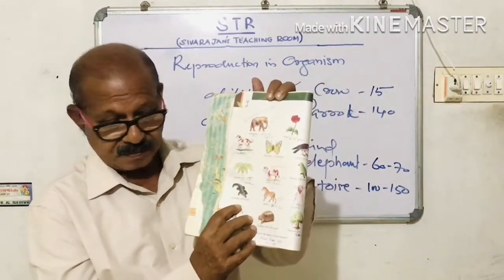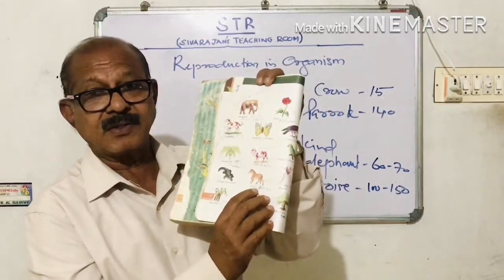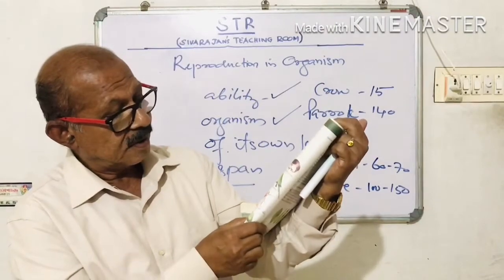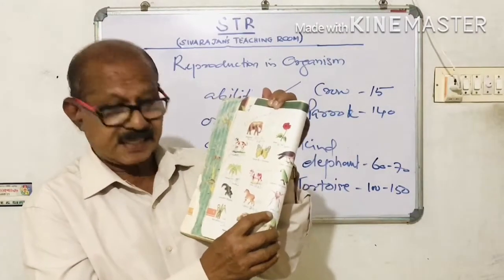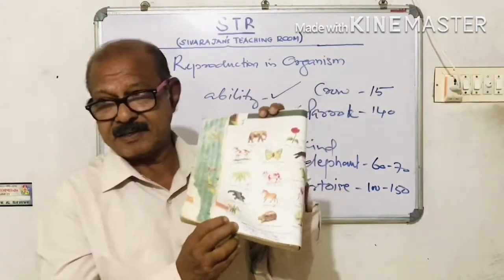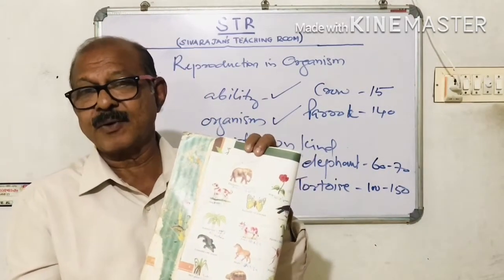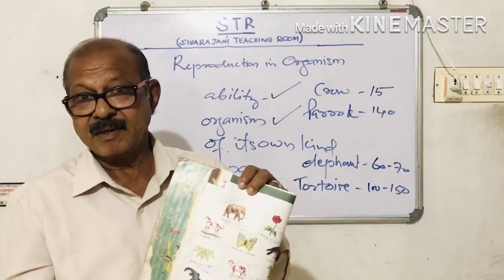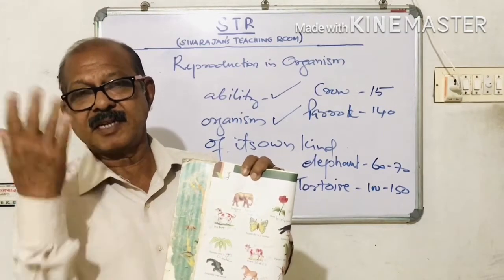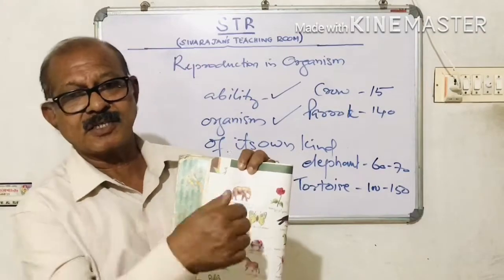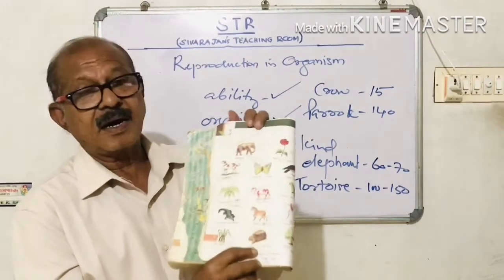Then a crocodile can live for 60 years. A horse can live for 25 to 30 years. A fruit fly can live for 40 to 50 days. And the rice plant can live for 3 to 6 months according to the variety grown. Some paddy plants will mature and give the paddy within 3 months. Some will take 6 months. So 3 to 6 months is the lifespan of rice plant. Then a tortoise can live for 100 to 150 years.